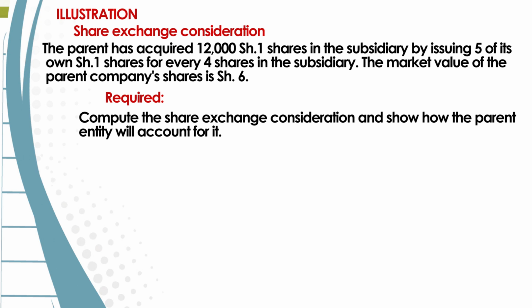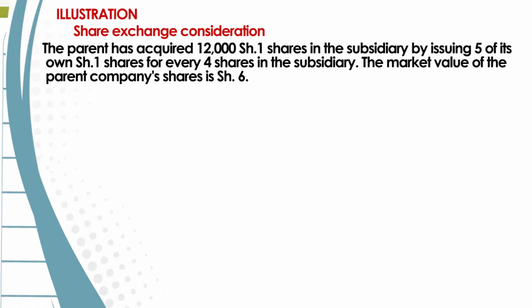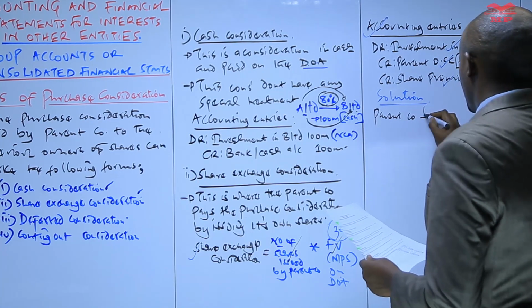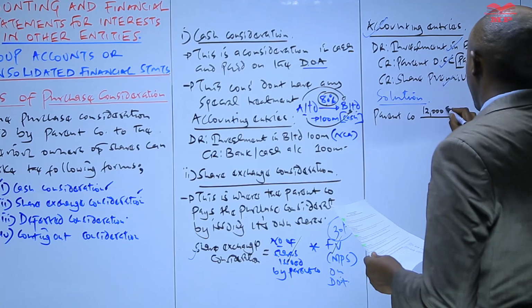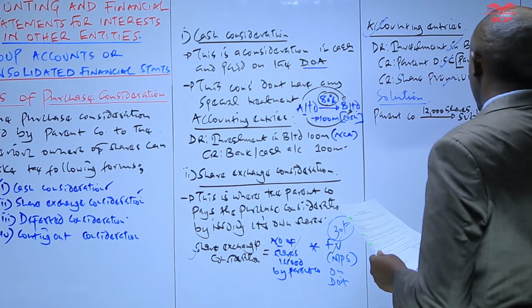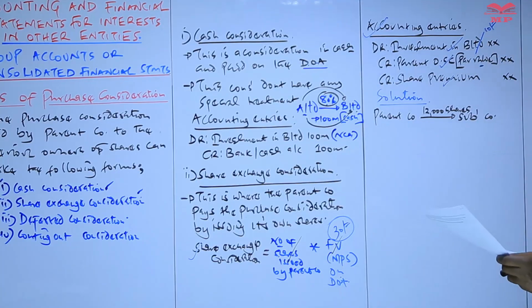So let's look at that illustration here. We are told that the parent entity acquired 12,000 shares in the subsidiary company.